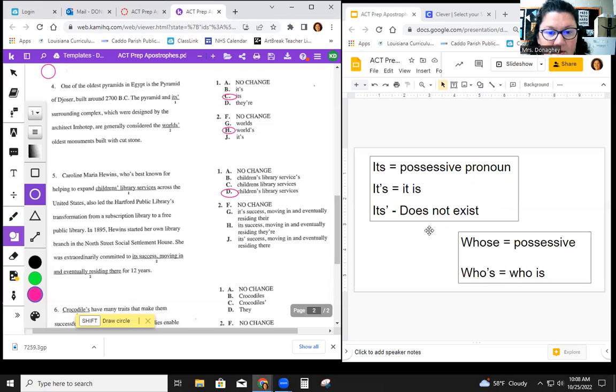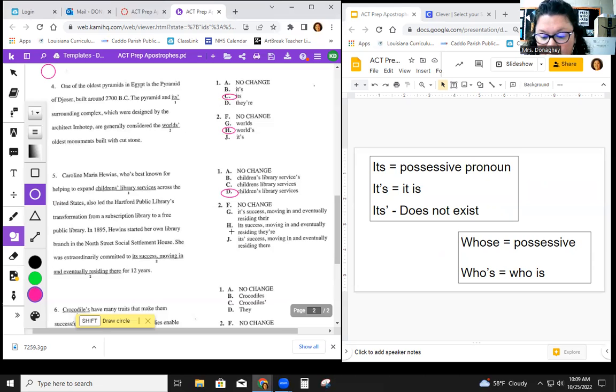Now we remember that its with an apostrophe afterwards does not exist, so you can eliminate J. She's committed to its success. In this case, we want it to be singular possessive, referring to the success of the library branch that the paragraph is discussing. So its is the correct one.